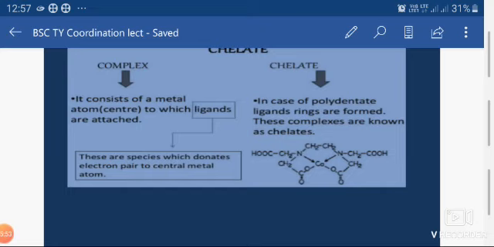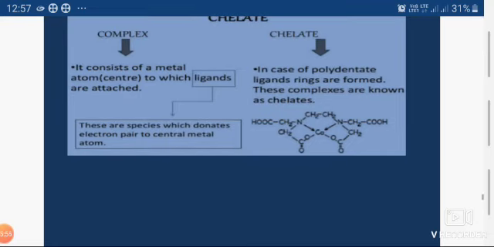That is a chelate. Now see, the kinetic and thermal stability of chelate complexes is much more than that of coordination complexes or simple complexes. Chelate complexes are more stable thermodynamically and kinetically, but the simple complexes are less stable as compared to chelates.